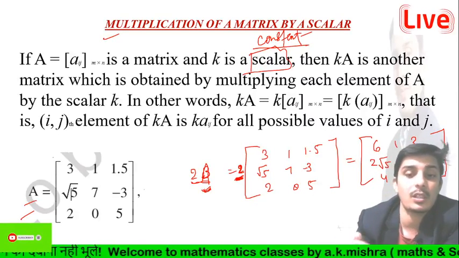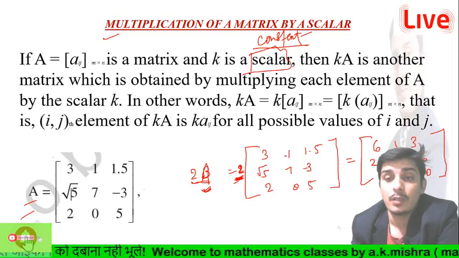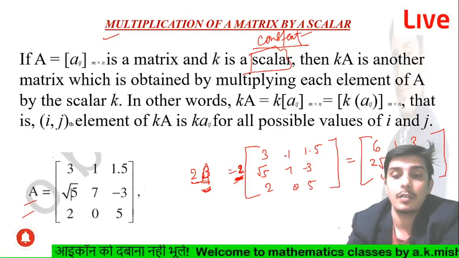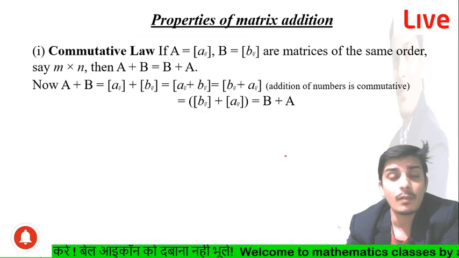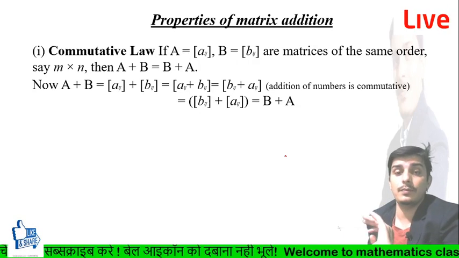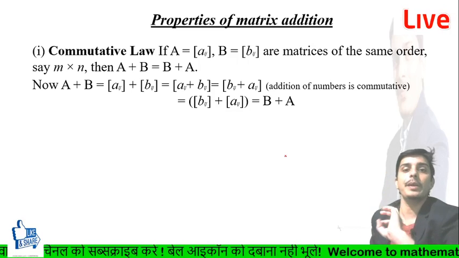Here the value of the scalar is 2, so we multiply each element of A by 2, right?